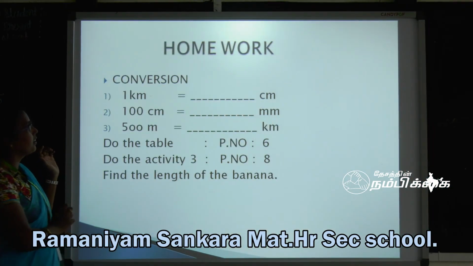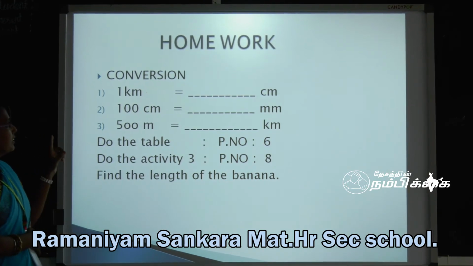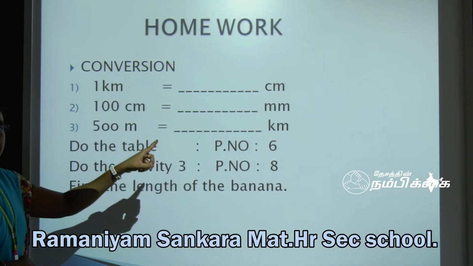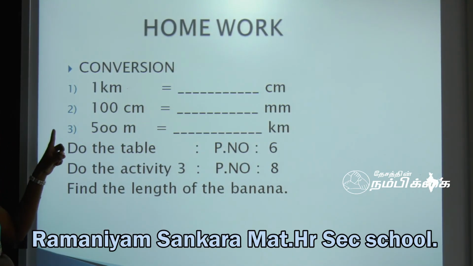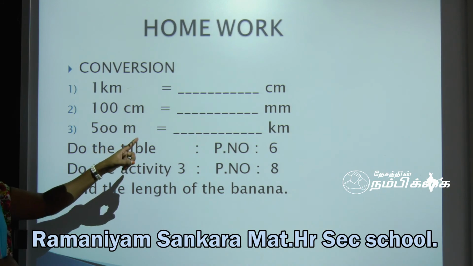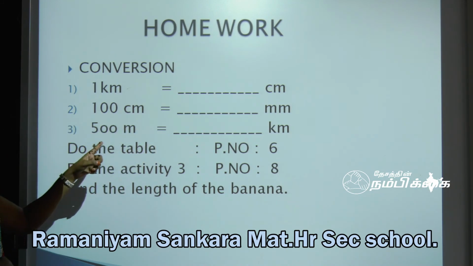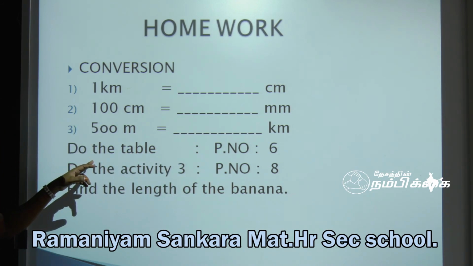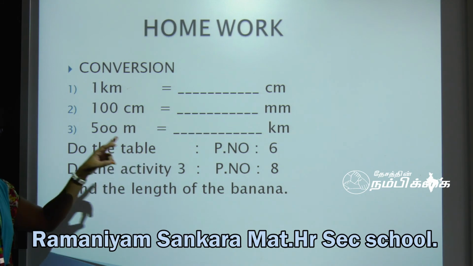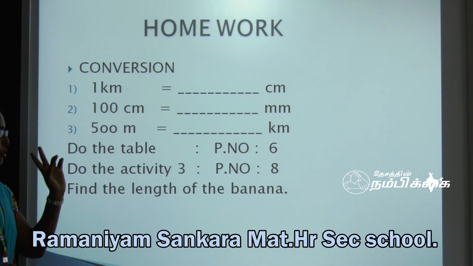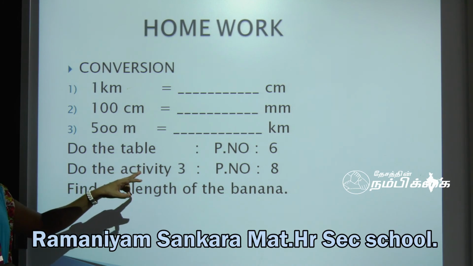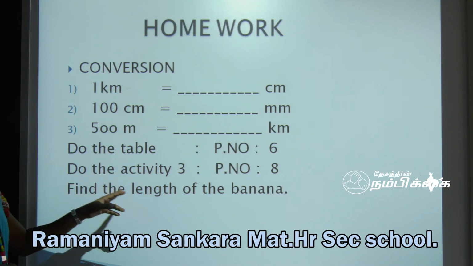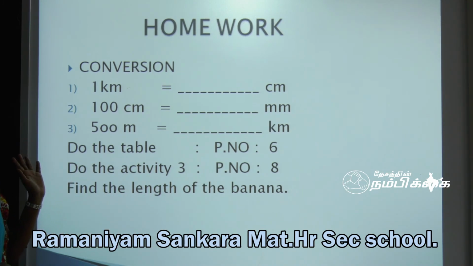Write down your homework. Conversion: 1 kilometer is equal to dash centimeter. 100 centimeters is equal to dash millimeter. 500 meters is equal to dash kilometer. Then do the table on page number 6. Write down the units and their subunits. Do activity 3, which is the same as activity number 2. Find the length of the banana.